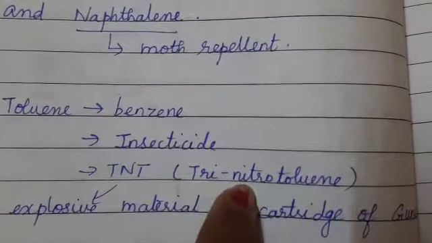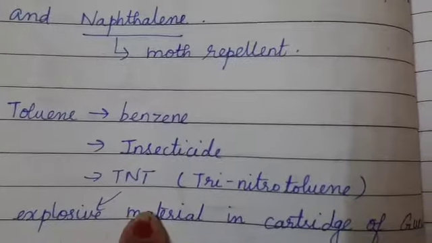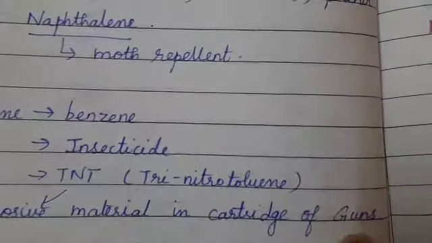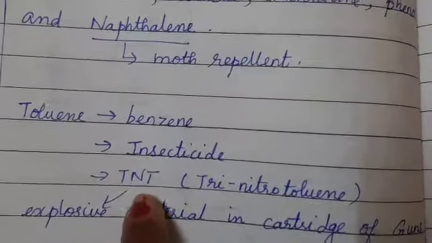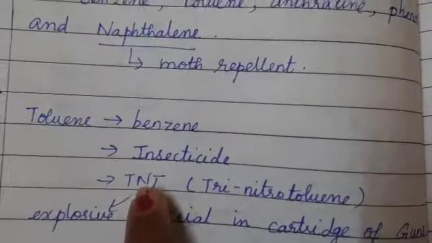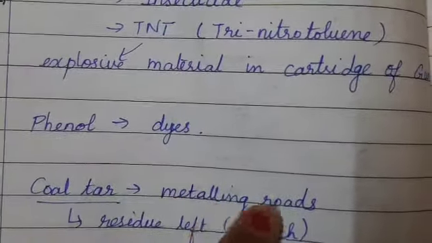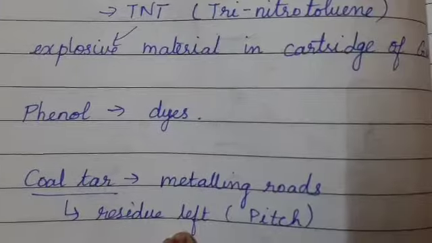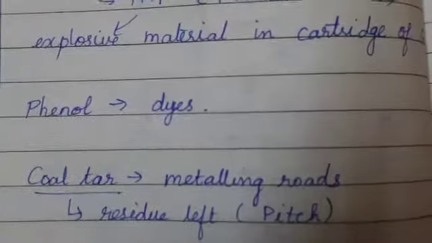TNT means trinitrotoluene. It is an explosive material. Okay, it is used in the bombs or in the cartridge of guns. It is an explosive material obtained from toluene. TNT stands for trinitrotoluene. Then phenol is used for dyes. And as I told you already, the coal tar is used for metalling roads. We should call them as pitch. It is a residue left over burning coal. So it is scientifically called by the name pitch.